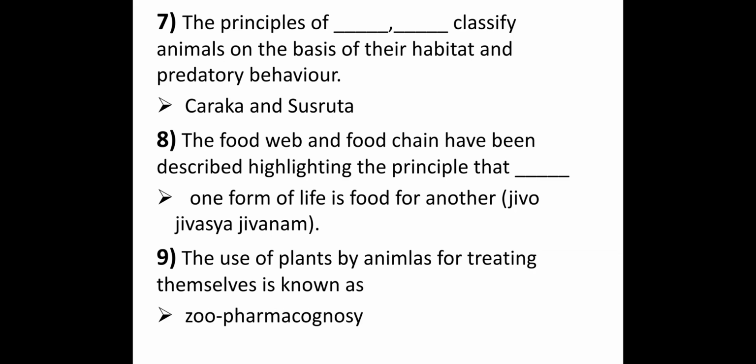Ninth question, the use of plants by animals for treating themselves is known as zoopharmacognosy. That is, when animals get affected by a snake bite or some disease, they can treat themselves with plants. That branch is known as zoopharmacognosy.